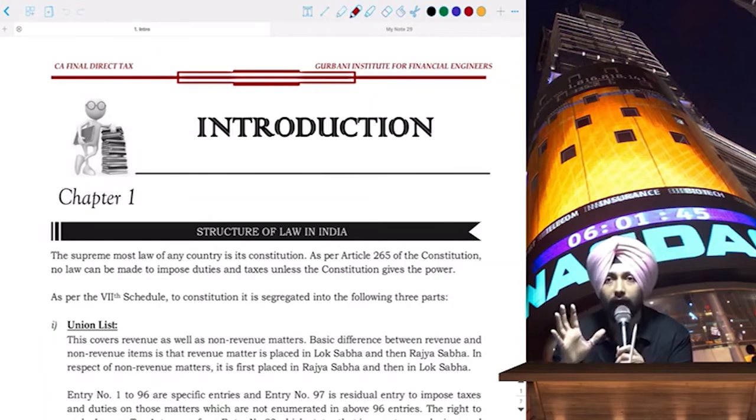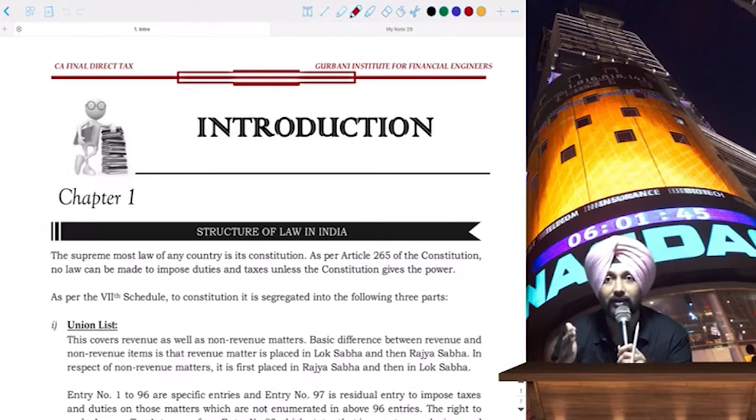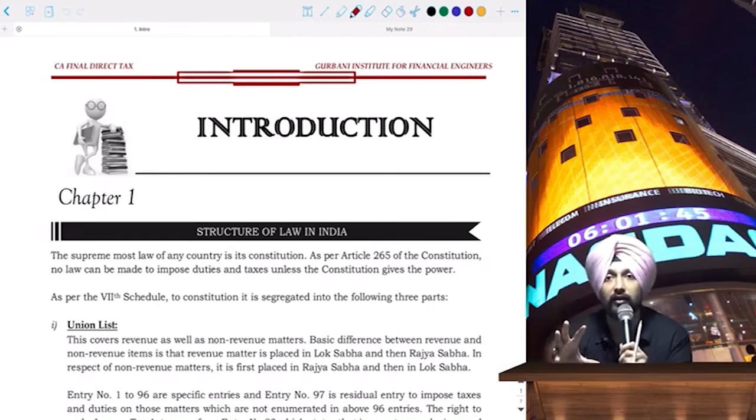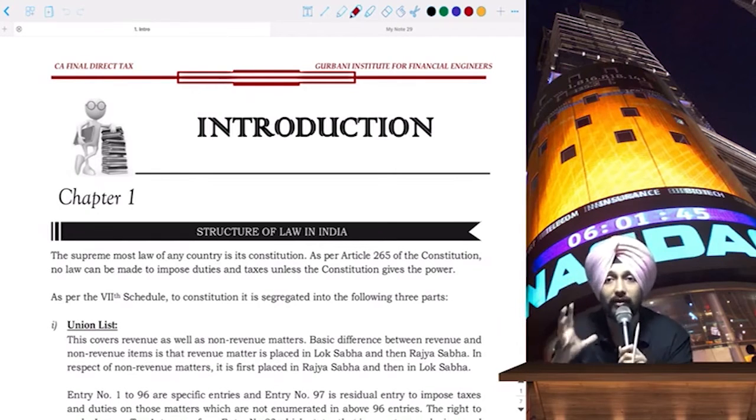So if I can tell you this, close to 7,000 amendments have come in the last 60 odd years. You can understand it's almost more than 100 amendments every year, right? And this is again based on some loopholes, or on some new kind of business coming in for which taxability has not yet been defined. So for that, a new set of laws have to be created. Like that, more than 7,000 amendments have come. This is what makes the subject a Herculean task.